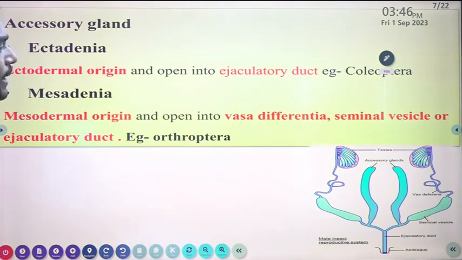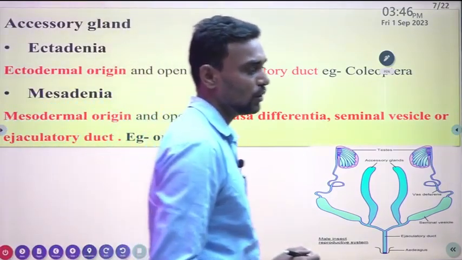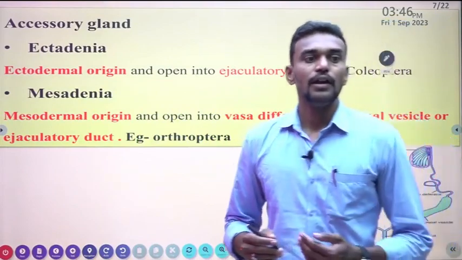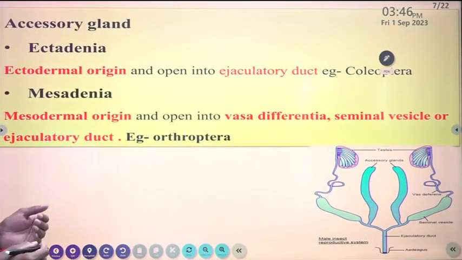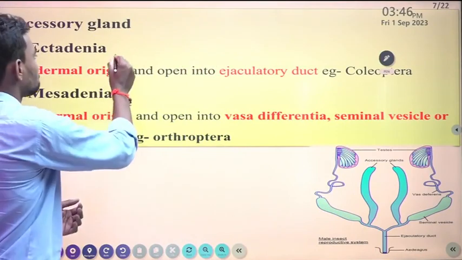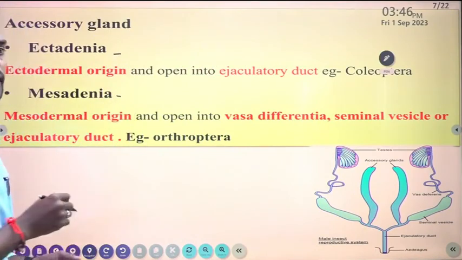Then the accessory gland plays an important role in the male reproductive system too. There are two terms, ectadenia and mesadenia, similar to ectodermal and endodermal origin.